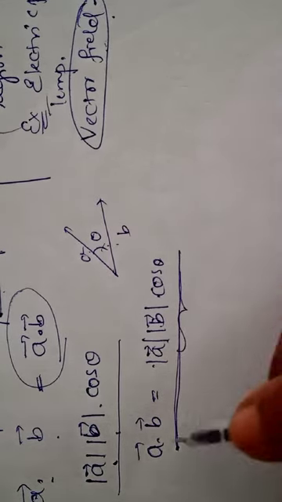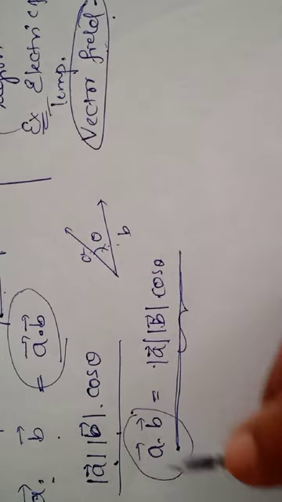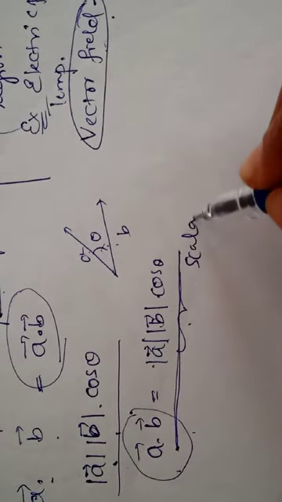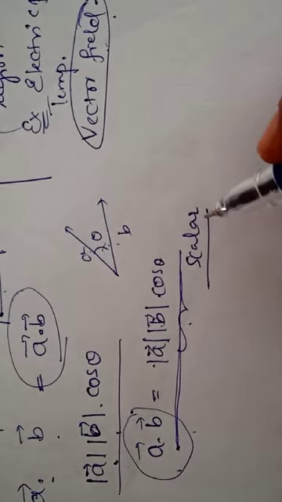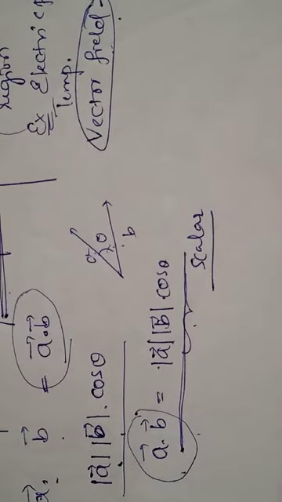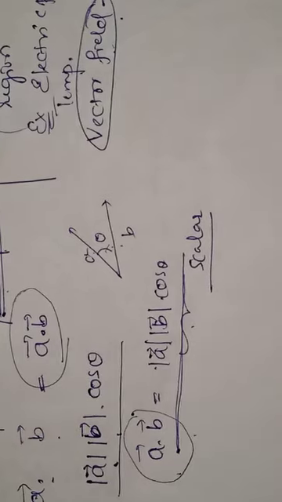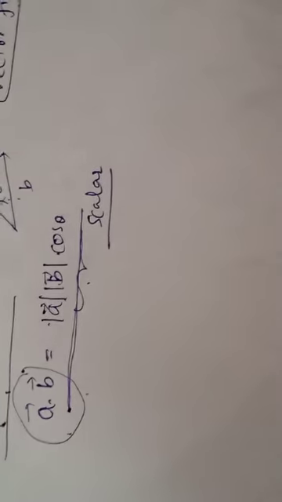What is this product? A and B are the scalars. The product of these will be a scalar. So this we have to remember: the product of any two scalars is a scalar.